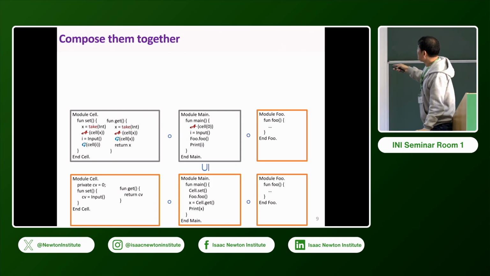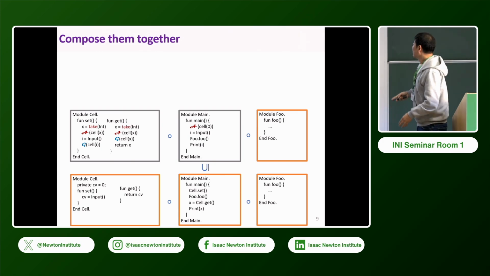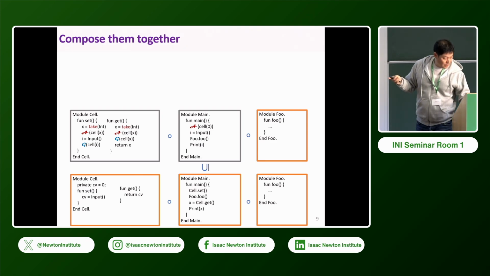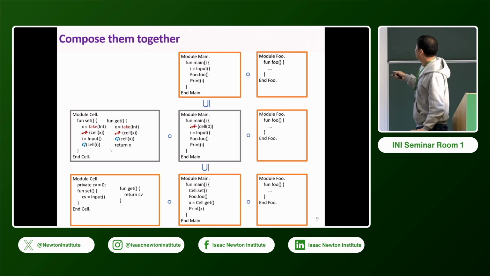Even if foo invokes cell.set, this refinement holds. That's just fact. Now, this semantics is weird because of some imaginary thing, so I now want to abstract into the real one by eliminating this cell and this imaginary part.